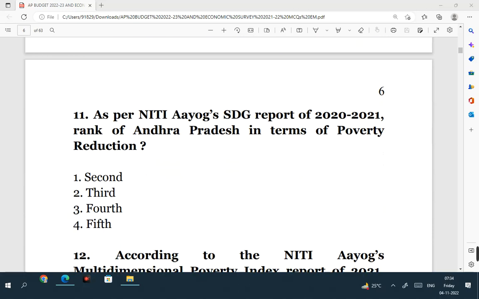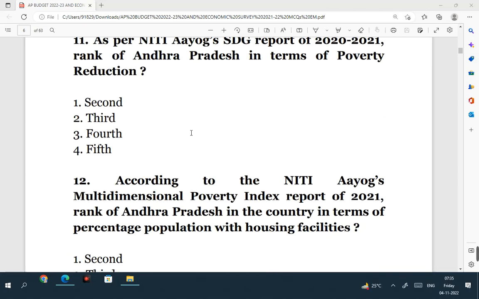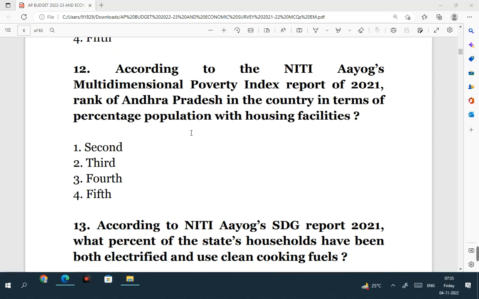As per Niti Aayog's SDG report of 2021, I said this is the third edition. Rank of Andhra Pradesh in terms of poverty reduction. So Andhra Pradesh ranked number 5 in terms of poverty reduction as per this edition of 2021. So the answer is 5th.